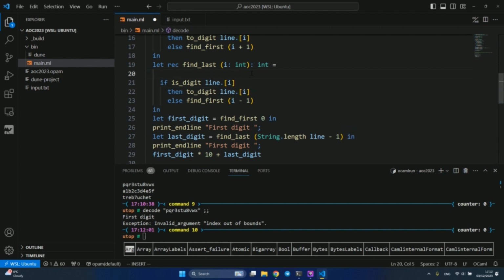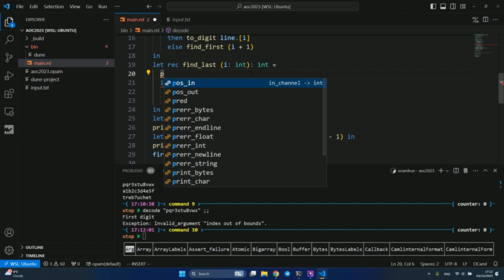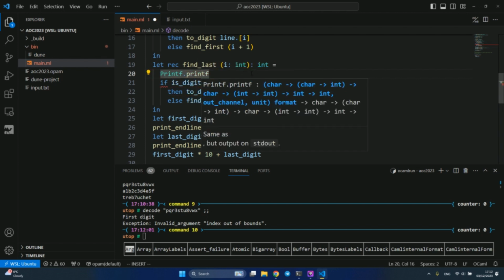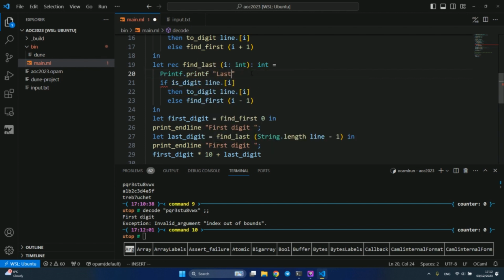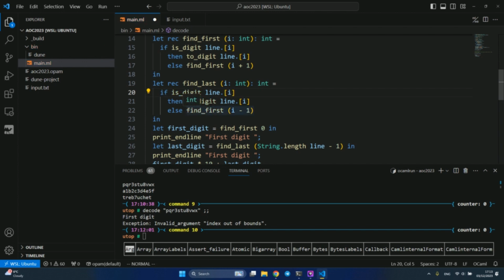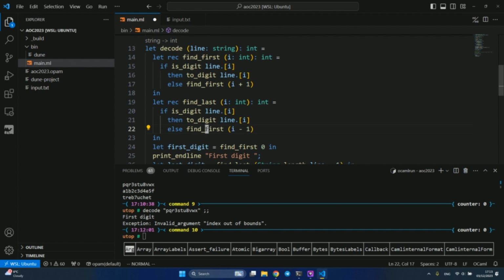Okay, let's try to print from the module and see on which iteration our index fails. Is it the last one or 0, or somehow we just get... Oh, okay, this is a problem with copy pasting. I copy pasted everything else, but I forgot to change the recursive call from find first to find last. This shouldn't pass code review.